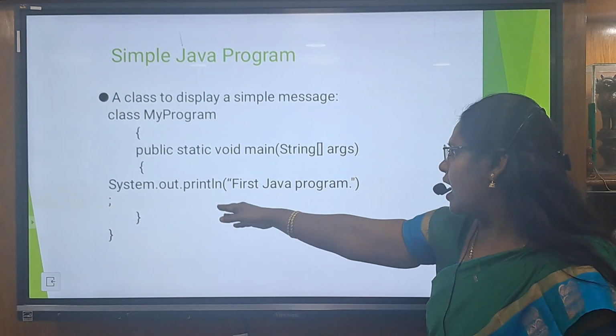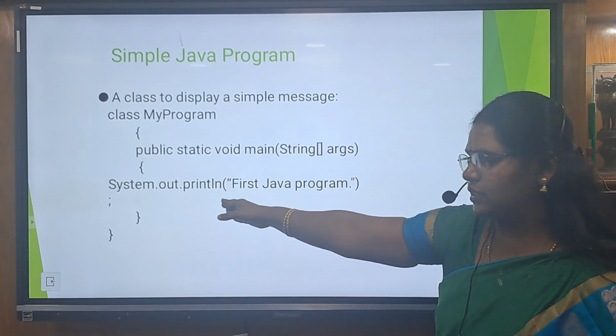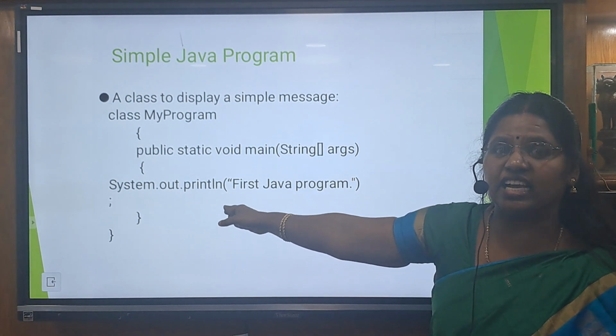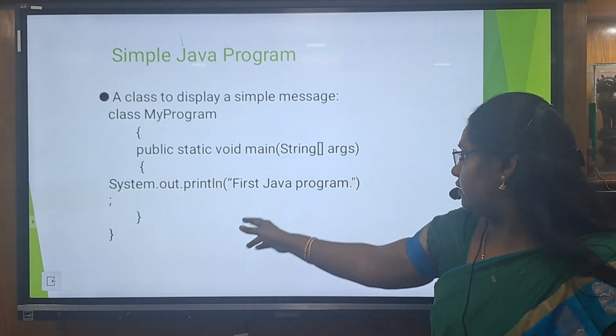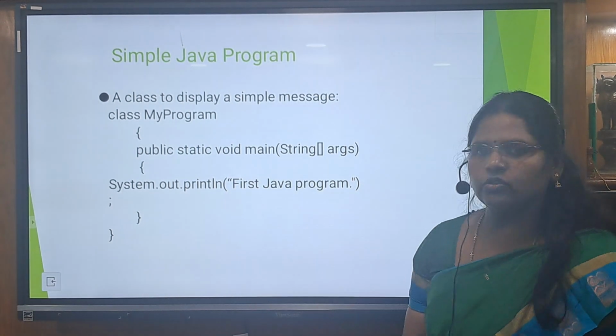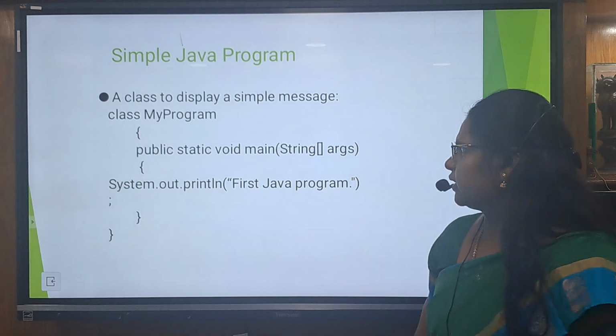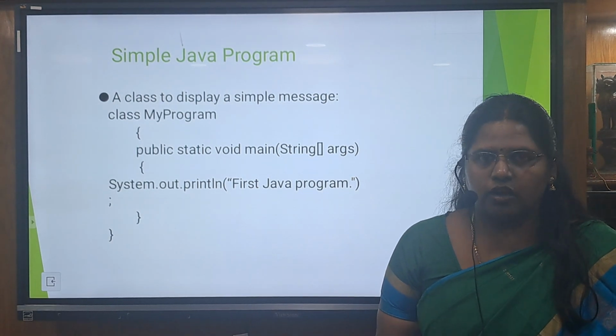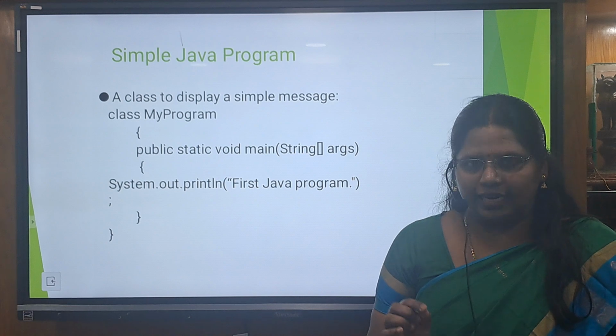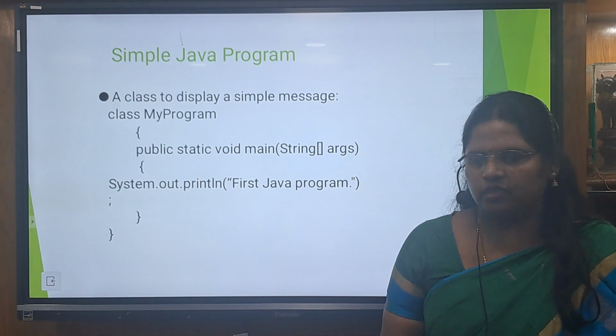And System.out.println uses the console for printing the data on the screen. For that, the first Java program, which is enclosed in double quotes, is printed on the screen. This is a simple Java program. The program name for Java is given by the class name which has the main method.